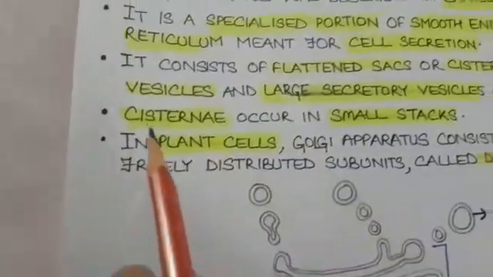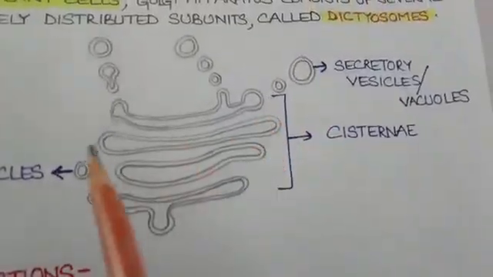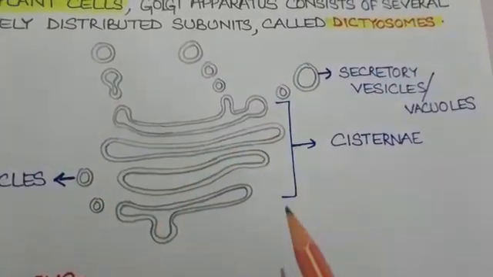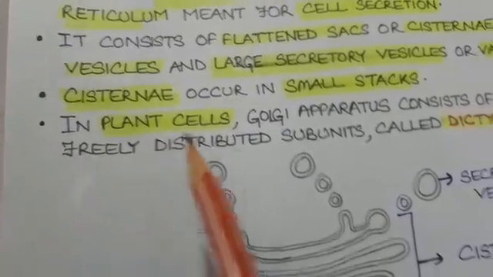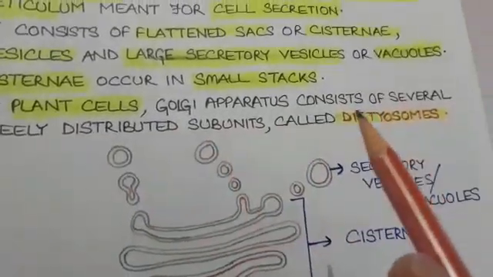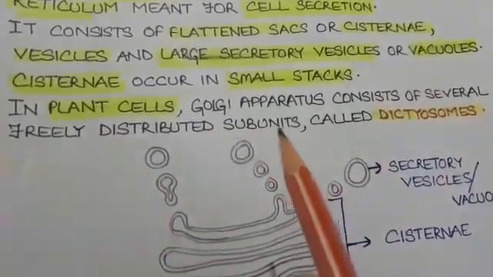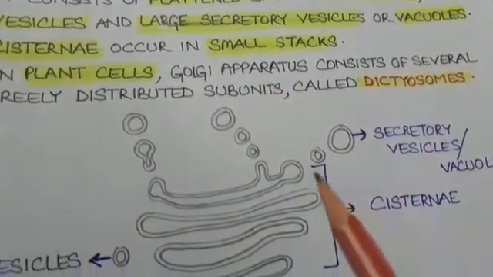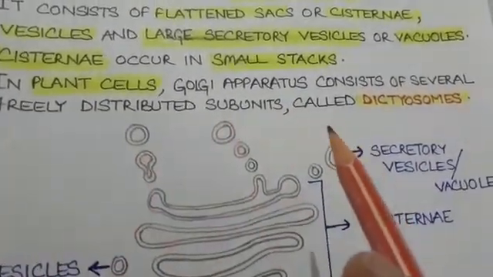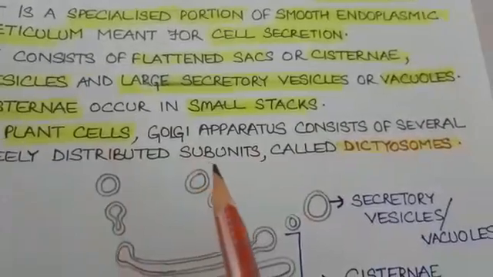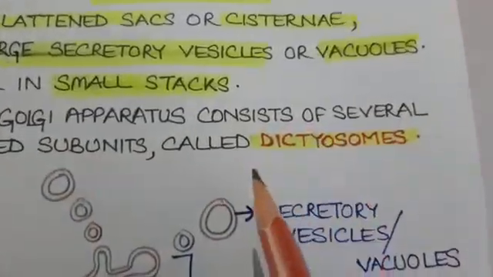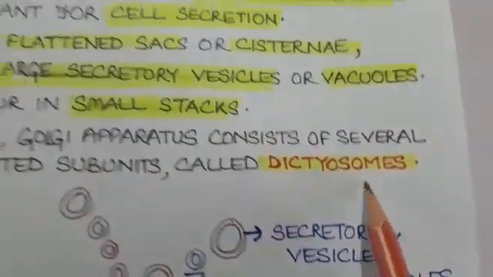As clear from the diagram, cisternae occur in small stacks. In plant cells, the Golgi apparatus consists of several freely distributed units. They do not contain cisternae. Indeed, they are freely distributed subunits, and in plant cells, these Golgi apparatus are called dictyosomes.